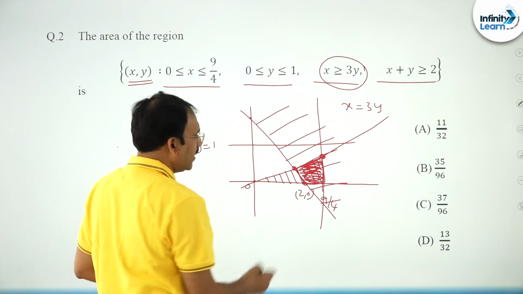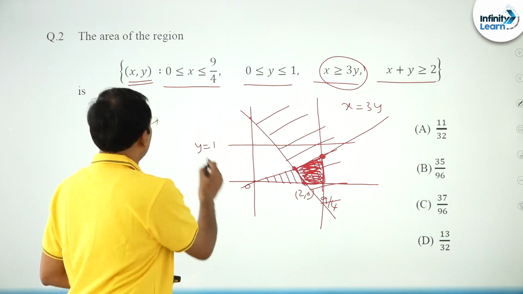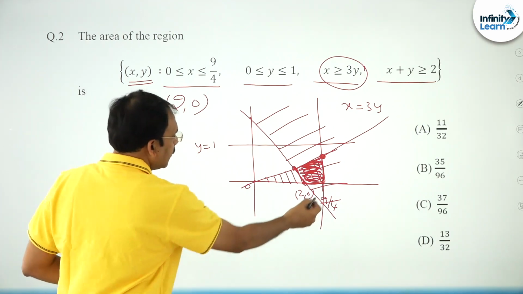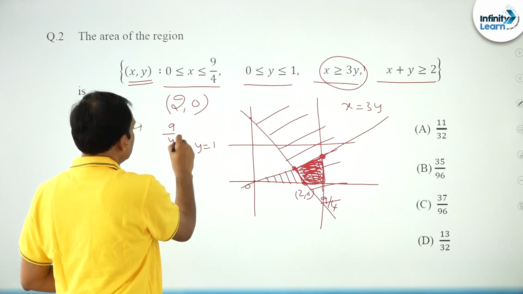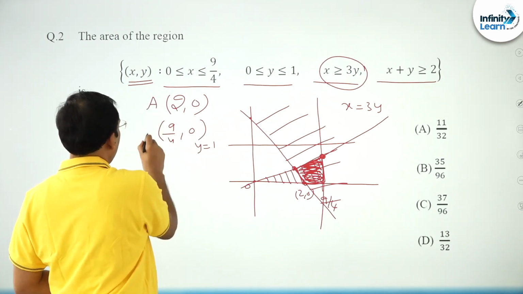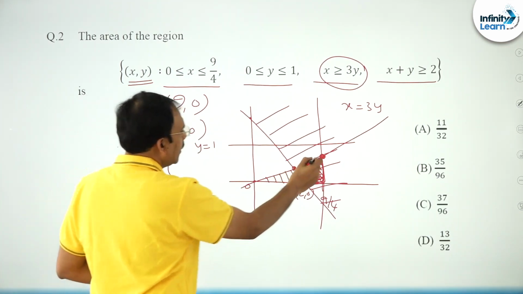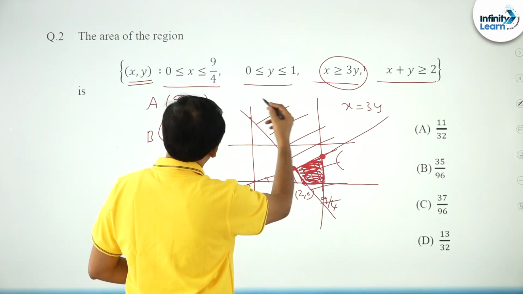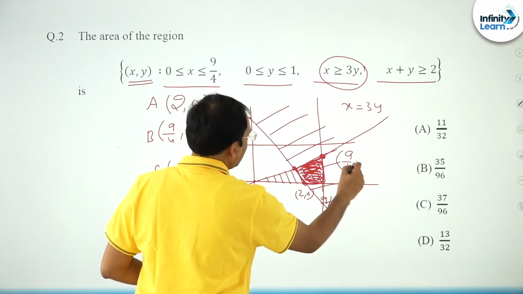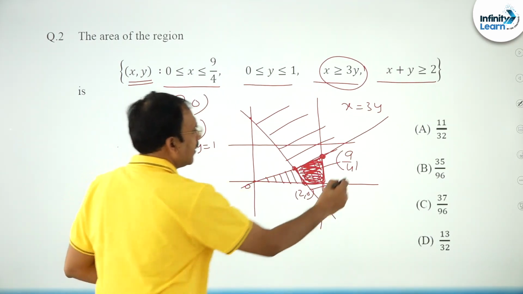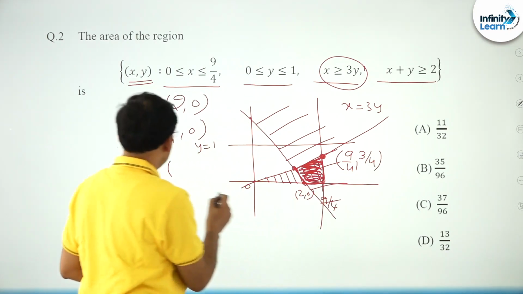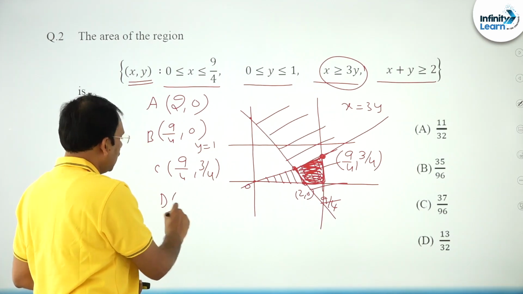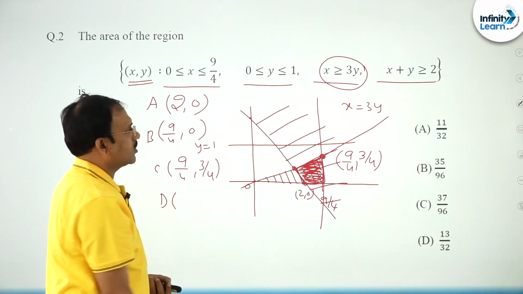You see this point is very clear. One of the vertices is, you can say, (2, 0). The other is, you see, (9/4, 0), second point, say A, B. Third point, you can solve this. See, this is the line x is equal to 9/4, x coordinate is 9/4. On this line, when x is 9/4, y is 3/4. This is (9/4, 3/4), this is C, whereas D is going to be the point of intersection of these two.